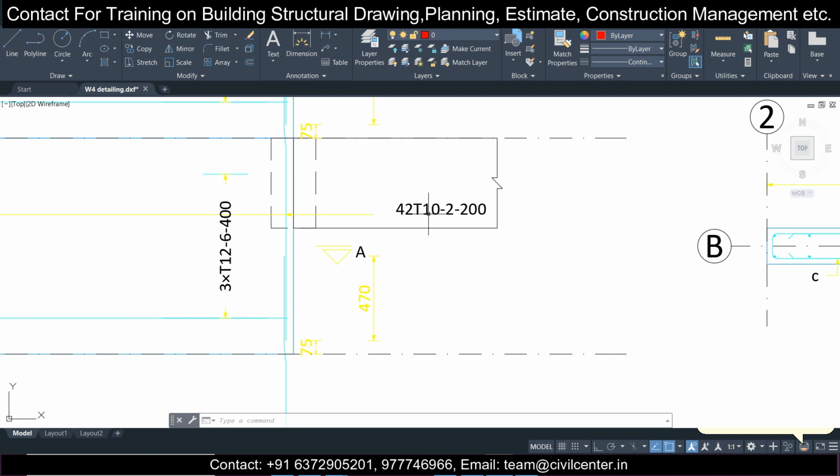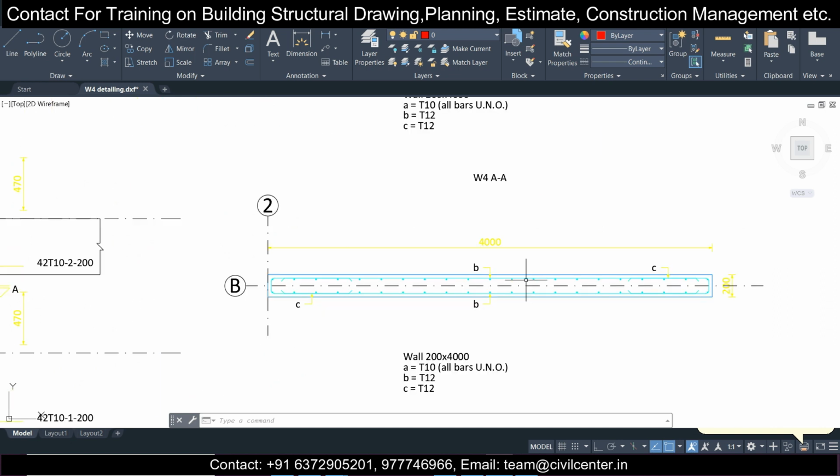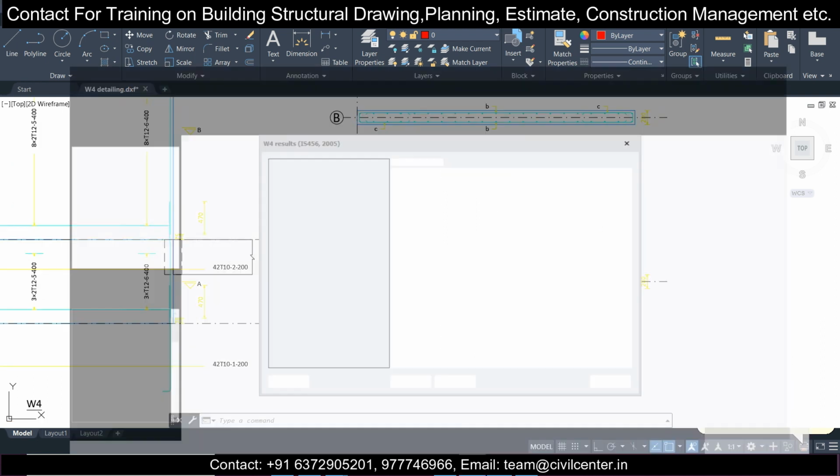We will also not use the 42 and 2. We'll just use 10T at the rate of 200 center to center. So we'll keep it simple in our structural drawing, but we now know what data is to be taken from the design of the shear walls and the drawings in Tekla Structural Designer.